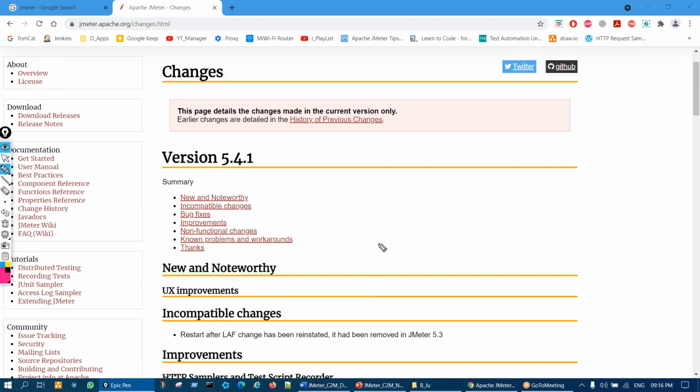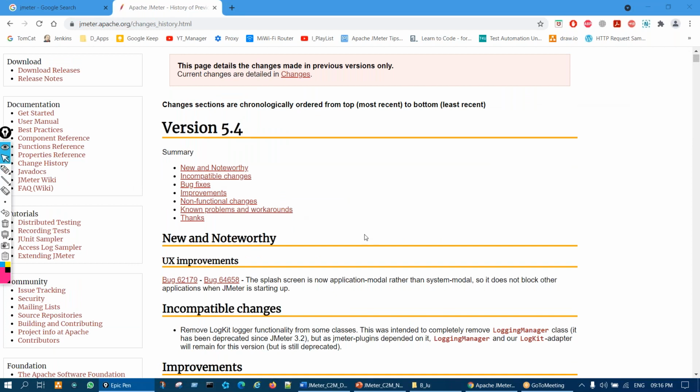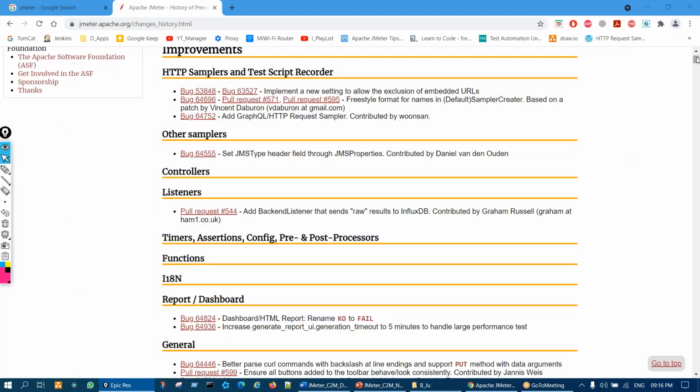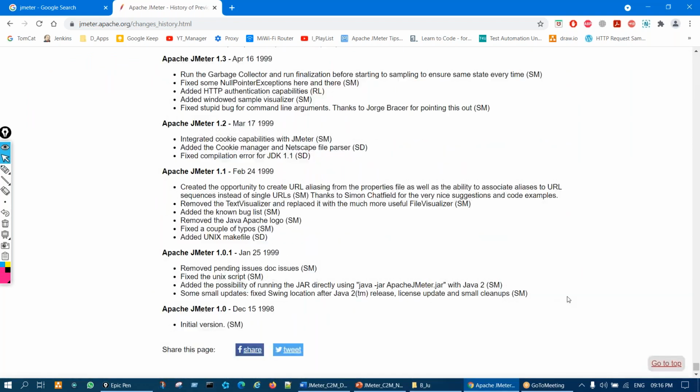Then if you want to read about the changes that were made in the previous version, you can read by clicking over here. You see the history of previous versions. If you click here, you will get what the changes were in 5.4, like that. This page is very big. If I just scroll, you see how big it is. It's a very big piece.